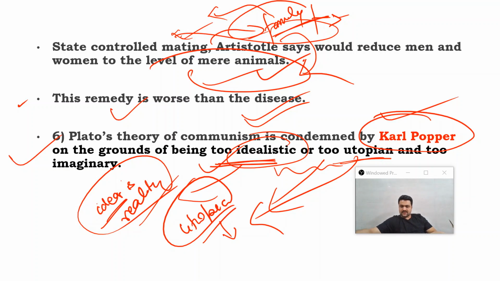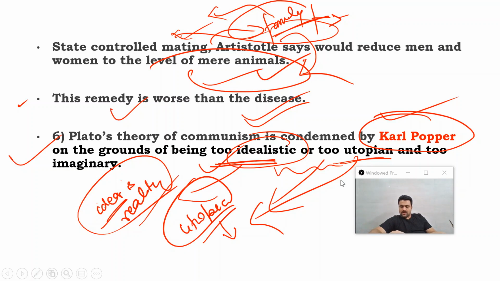Okay, it is not practically possible to exist also. So Plato's theory of communism, according to Karl Popper, is too idealistic to be found or to be established in practical sense. That is what he means when he says that it is utopian.